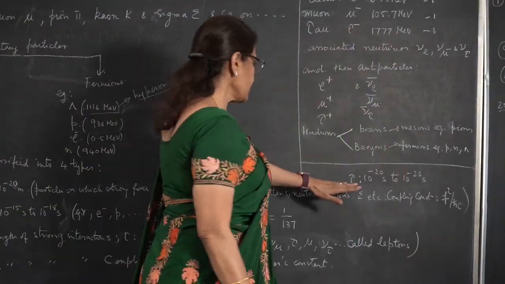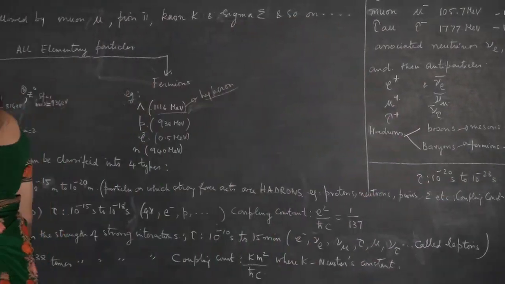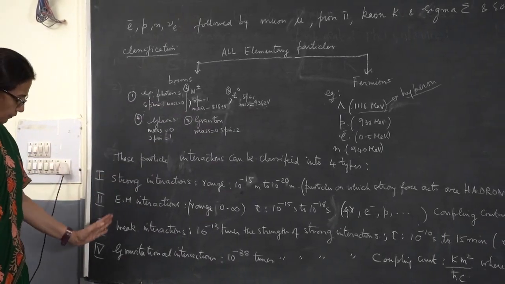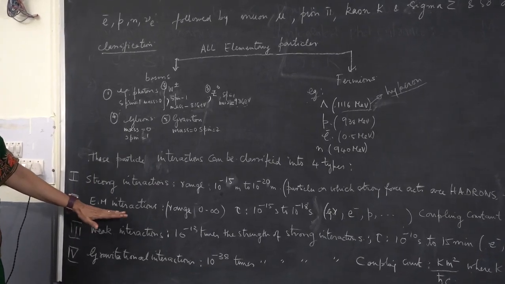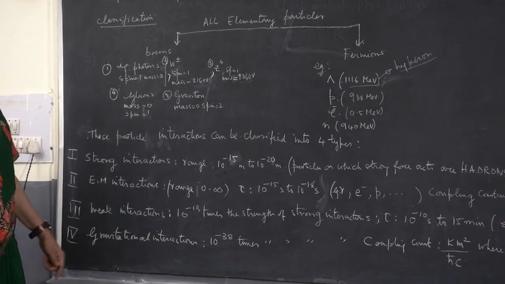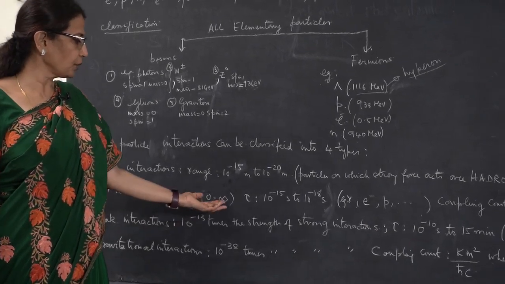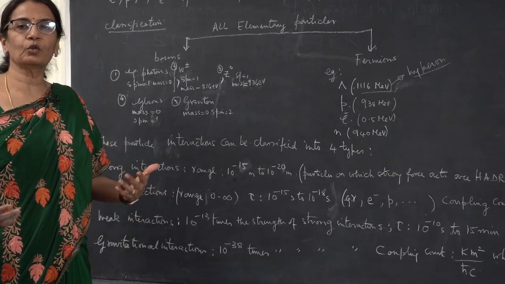So this is the typical lifetime of strong interactions. Next, the next type of force. These are known as the four fundamental forces, right? So the first one we finished. Now the second type is known as electromagnetic interactions. The range of these electromagnetic interactions is from 0 to infinity. As you all know, electromagnetic interaction is ruled by Coulomb's law.